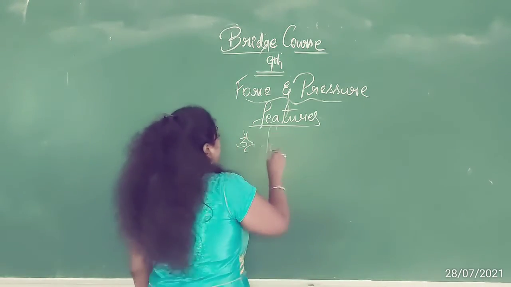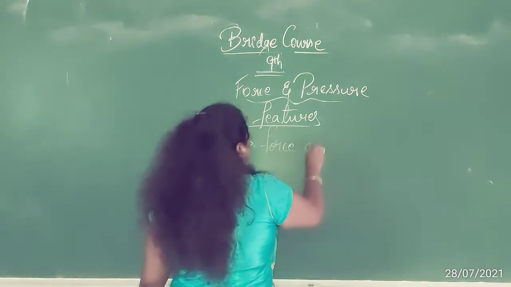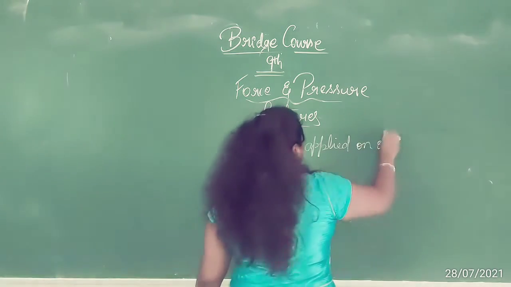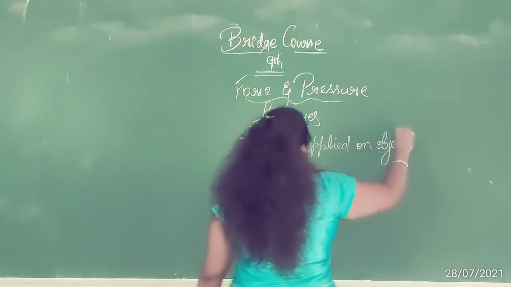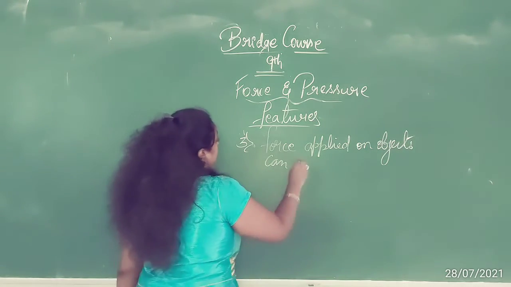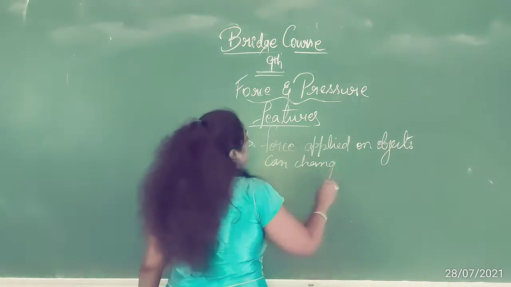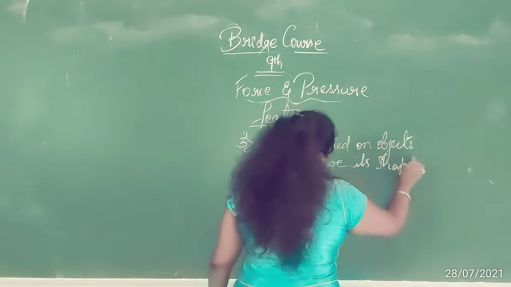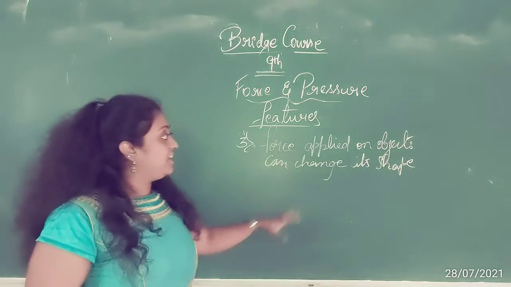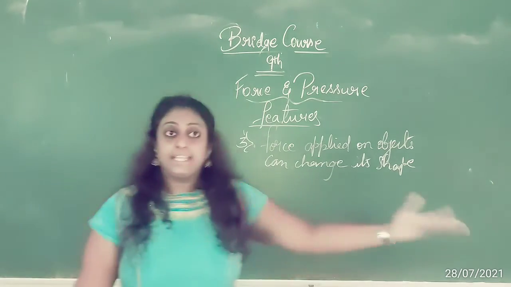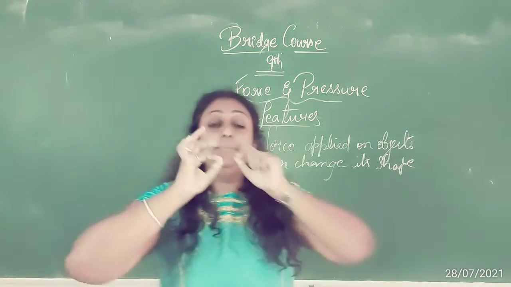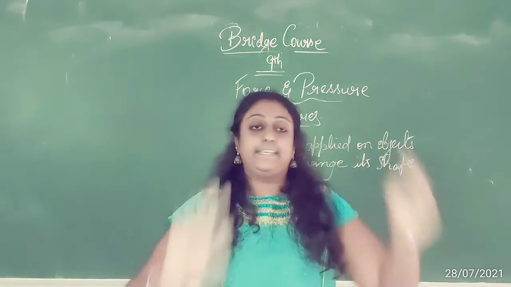Force applied on objects can change their shape. And same thing, now take a balloon. I blow a balloon and tie it up.